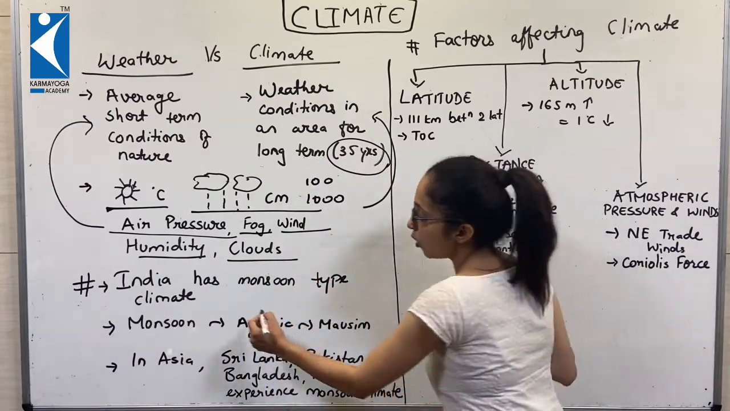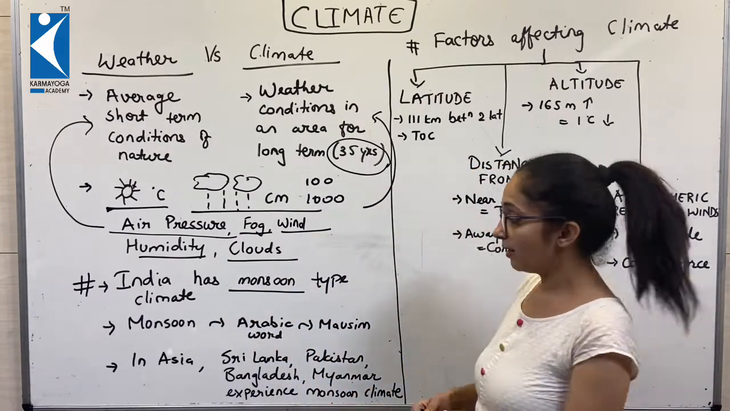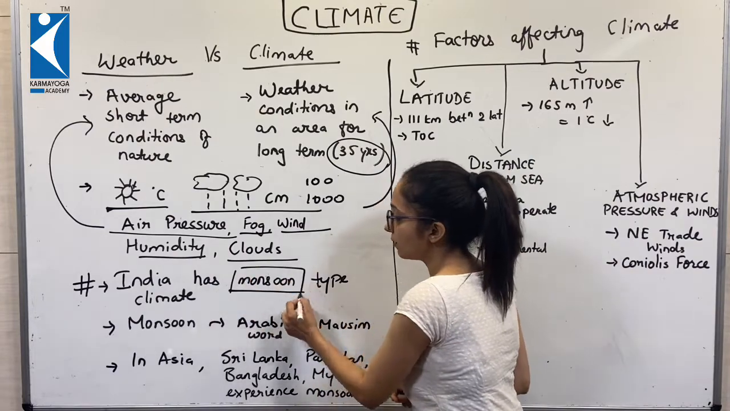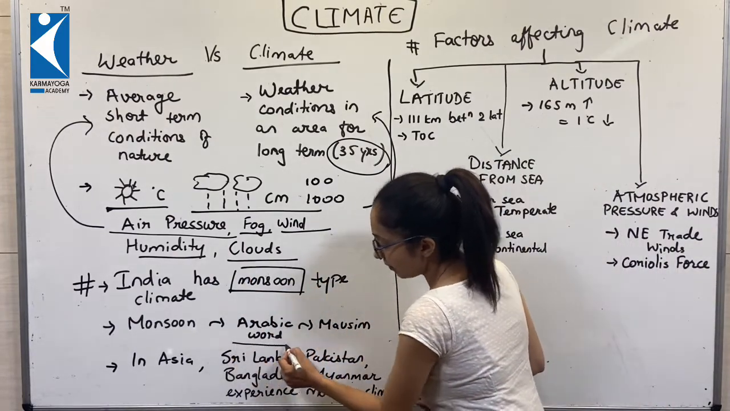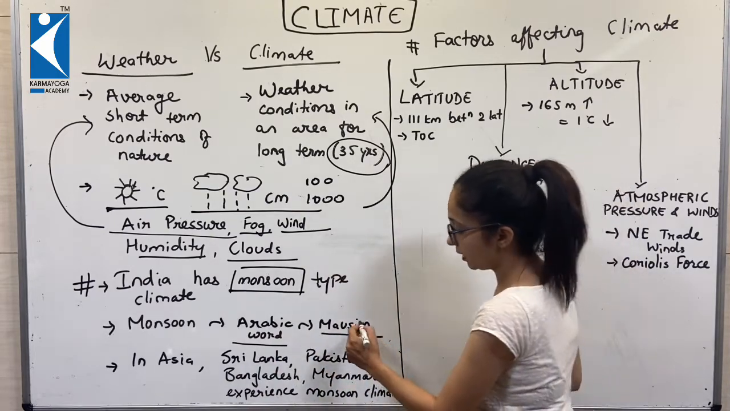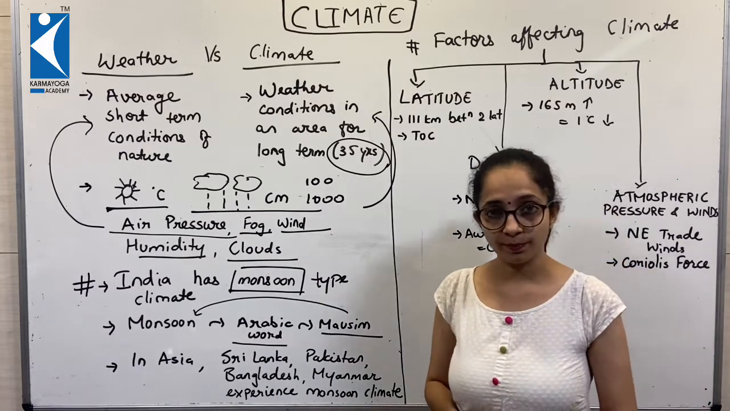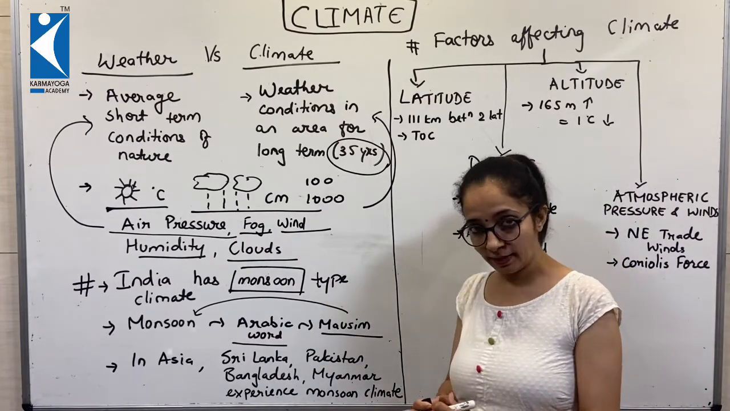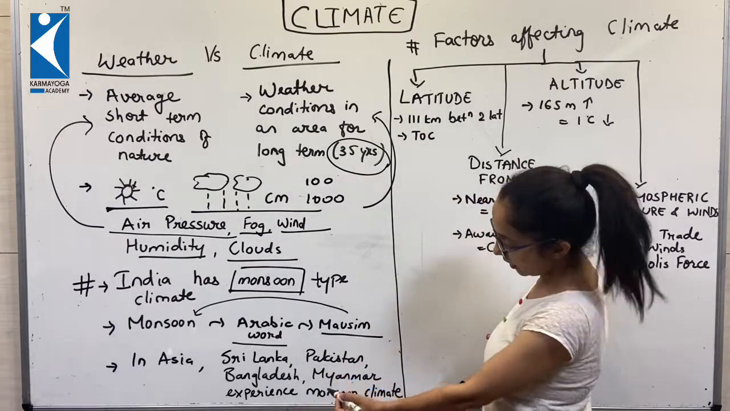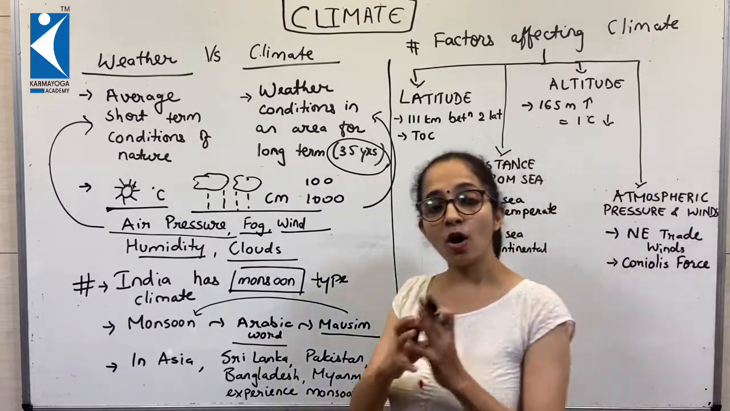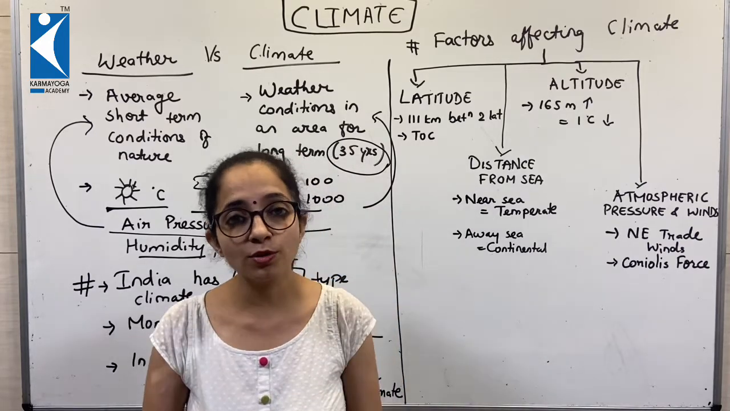India has a monsoon type climate. How can we say that? And where has this word monsoon come from? So, monsoon is an Arabic word, mausim. The derivation of this word is from Arabic origin. And not only India, in Asia, Sri Lanka, Pakistan, Bangladesh, Myanmar, all these nations experience monsoon climate.